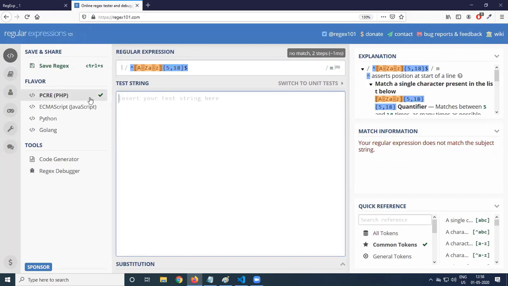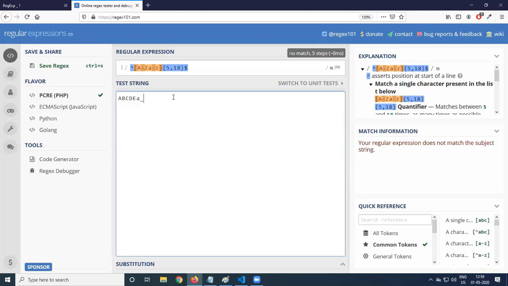So it can have capital, no match. B, C, no match. Why no match? Because 5 characters are not there. D, E. Now it is matching correctly. A, B, C, D, E, 1, 2. If I provide small letter, 1 match. If I provide underscore, is it working? No. Why? No match. That particular format is not matching.